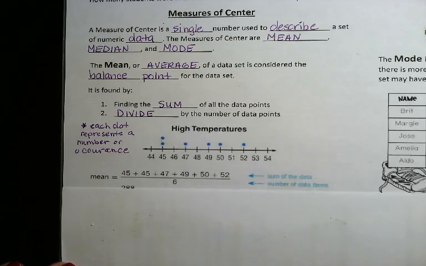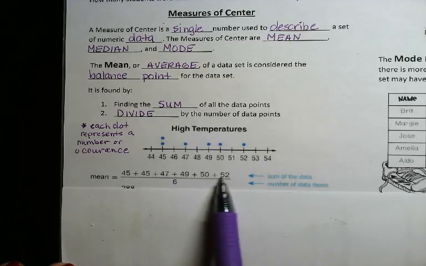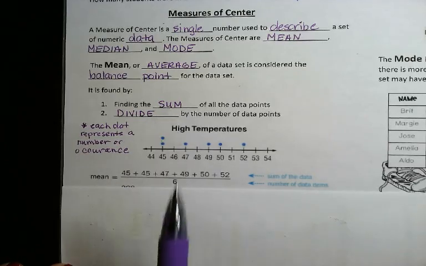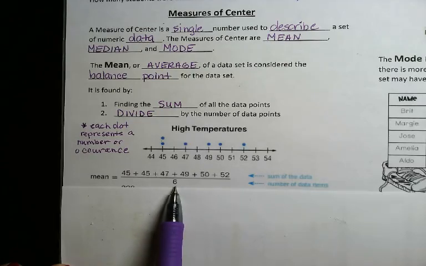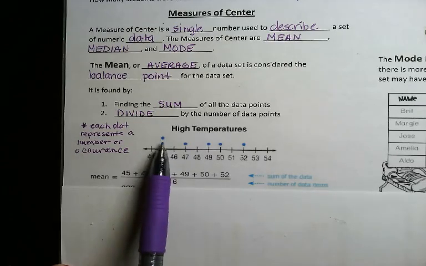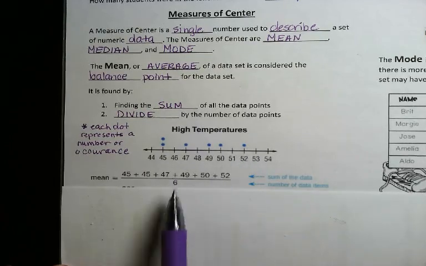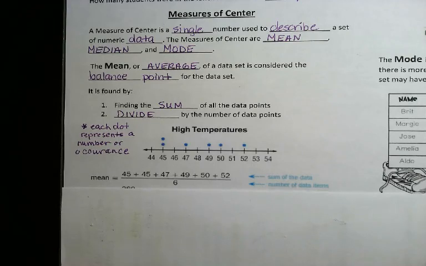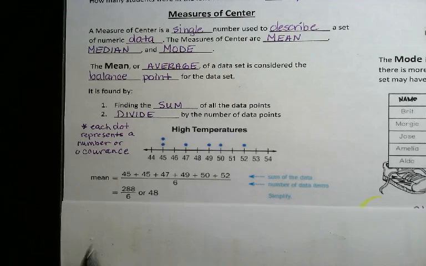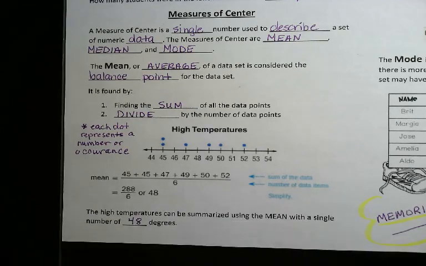So now I have taken those occurrences, I've written them down, and I'm adding them together to get my sum. I will divide them by the number of occurrences. So when I count up my occurrences, I have 6 of them. I have 6 pieces of data. That is what I will be dividing by. So adding these up, 288 divided by 6 is 48. Or I can say that the high temperatures can be summarized using the mean with a single number of 48 degrees. So I'm saying the average temperature for that week was 48 degrees.